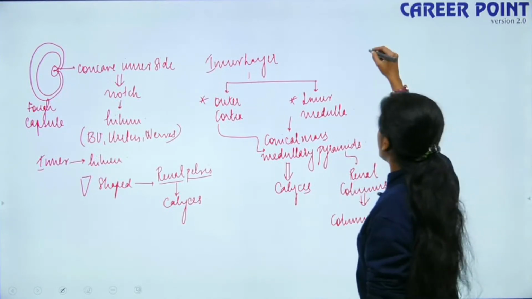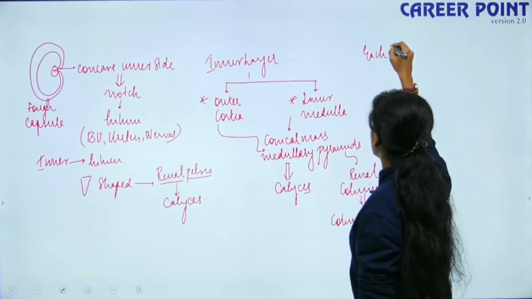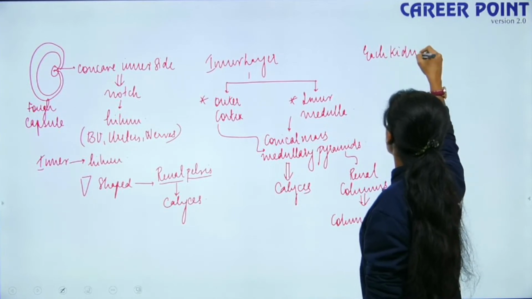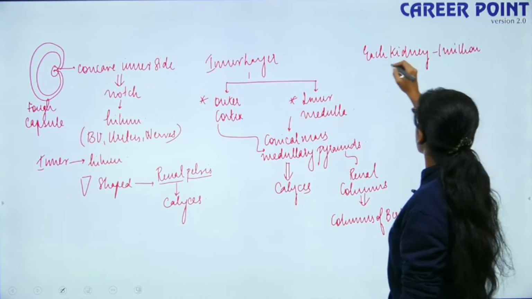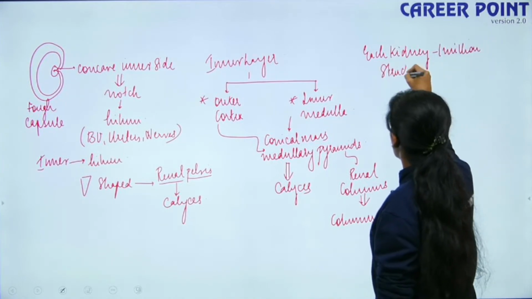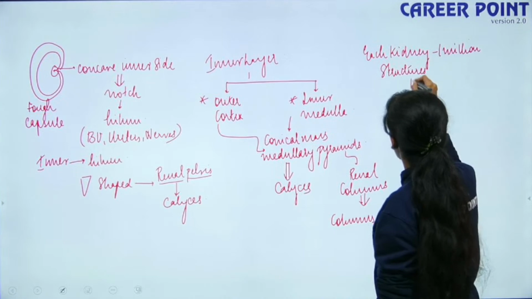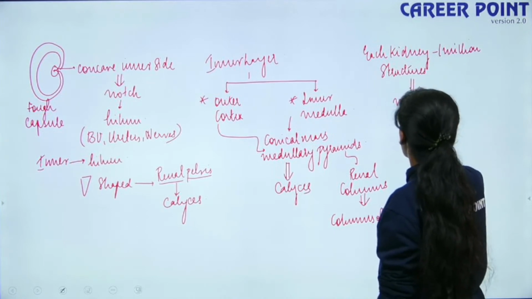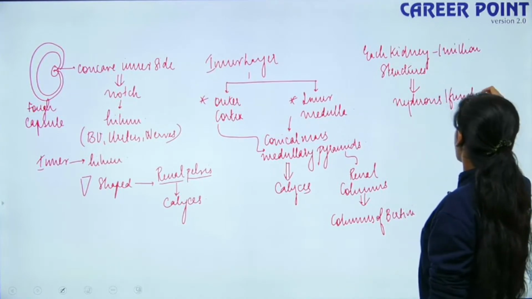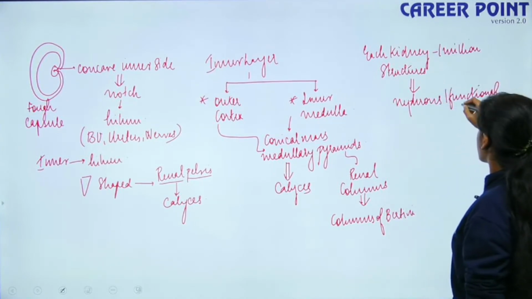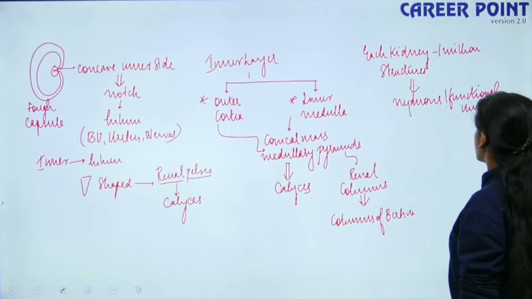So each kidney has nearly 1 million structures known as nephrons. So nephrons are the functional units of your kidney, right?